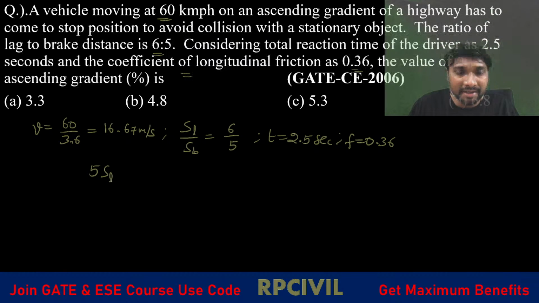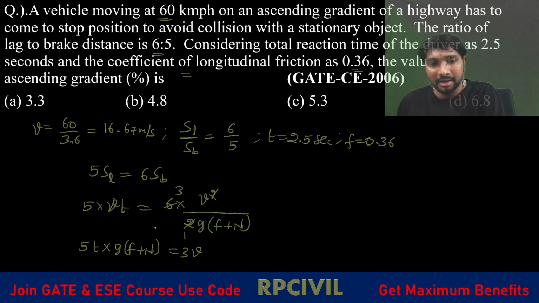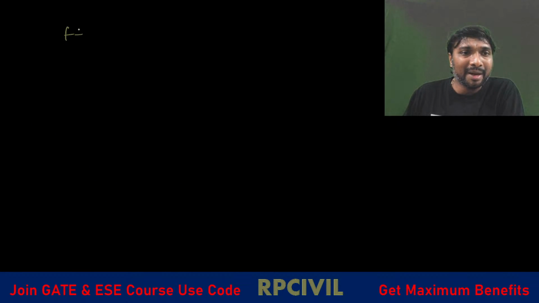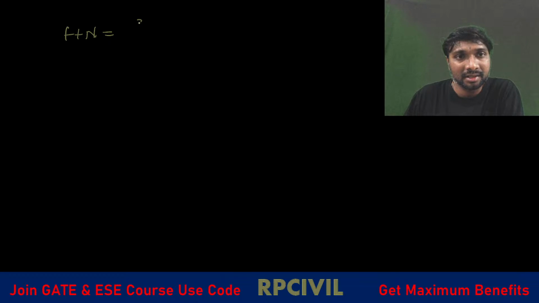So 5 times this lag distance equal to 6 times this braking distance. 5 times this V into T equal to 6 times that V square by 2 into G into F plus N. You are asked to calculate this N. 2 ones and 2 threes. This 1V cancelled and this 1V cancelled, right? So if we cross multiply here, 5T into G into F plus N equal to 3V. Then if you simplify it further, F plus N we are getting 3V by 5TG. Yes, 3 times V divided by 5TG.